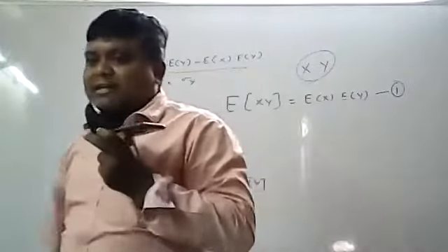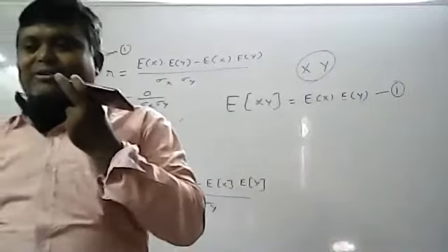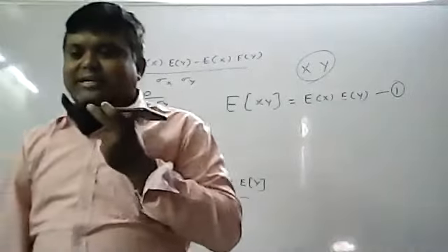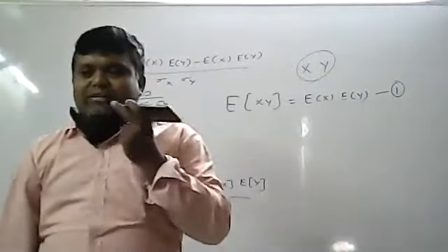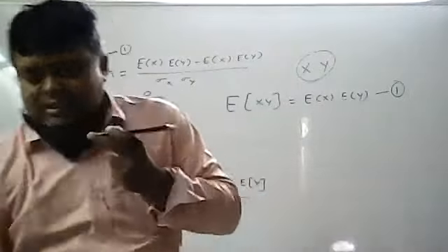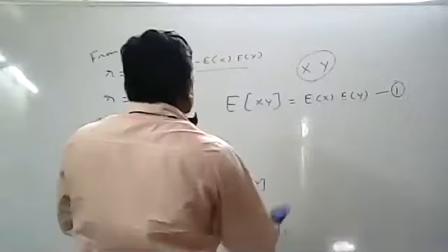Right. Next line: but the converse need not be true.